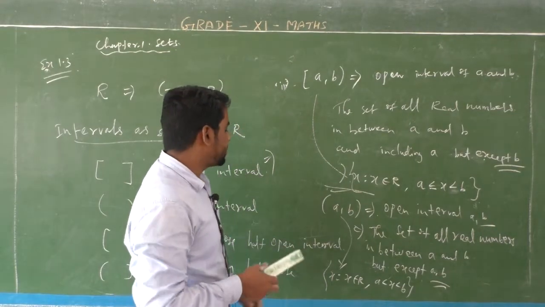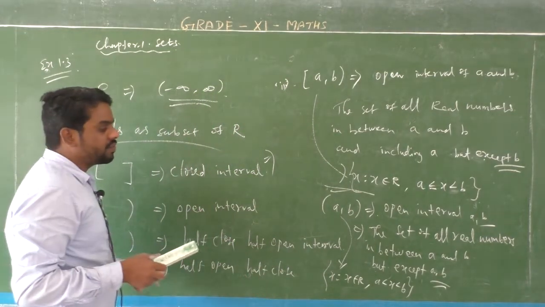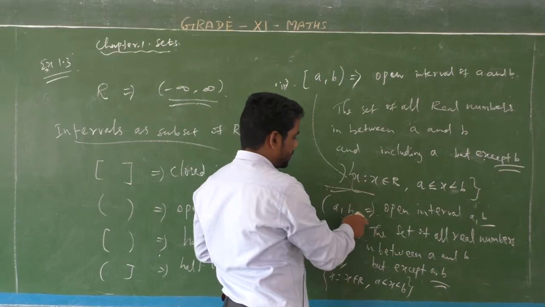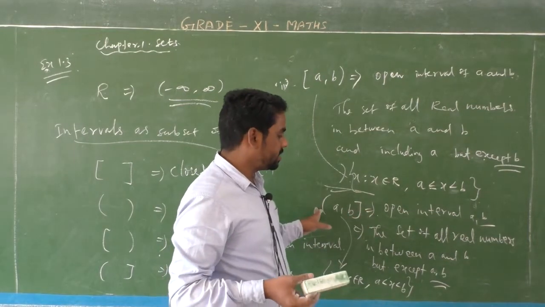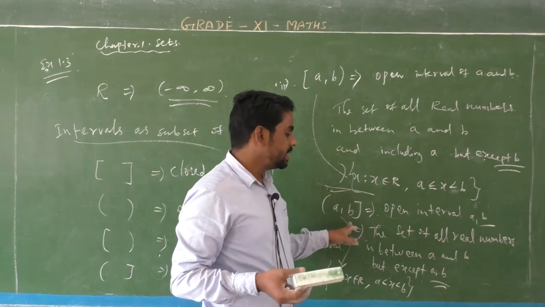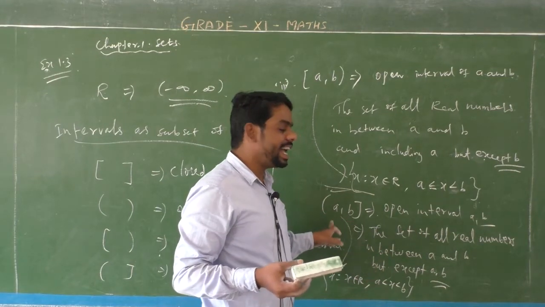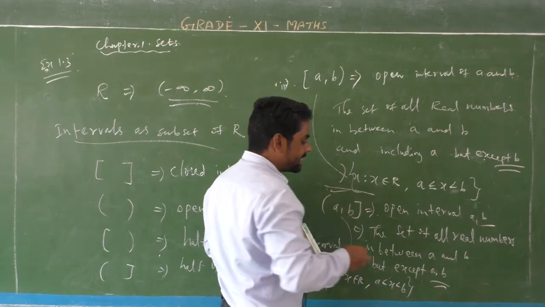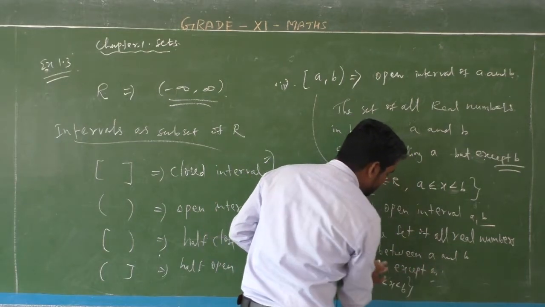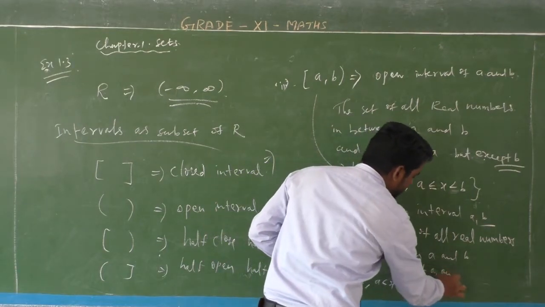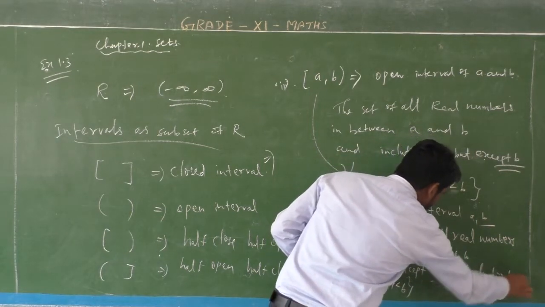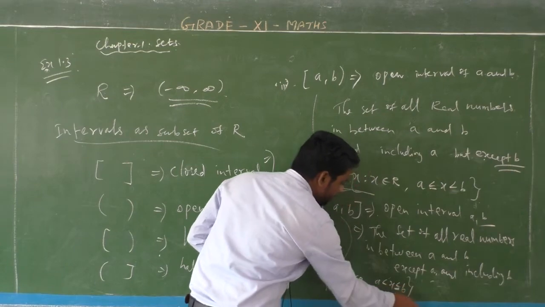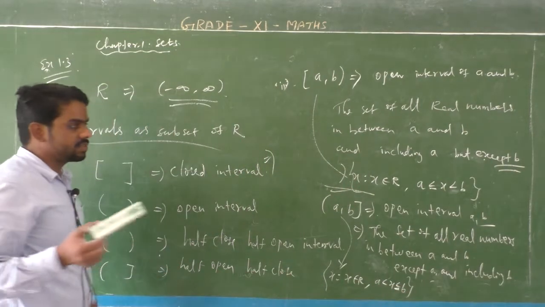Okay, right. Next, half open, half close. This is the open interval of A comma B, that is, half open, half close. The set of all real numbers in between A and B except A and including B, so X is less than or equal to B. This is the last concept.